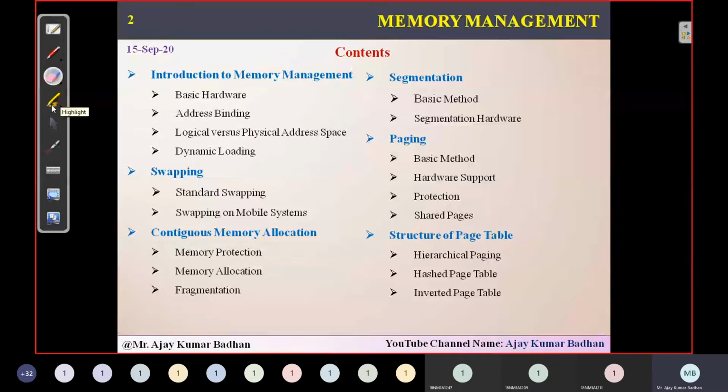Basically, if you talk about paging and its structure, apart from this we have demand paging also, that is also a part of it. That comes in your second part. Whatever you are seeing on the screen right now belongs to the first part. So today we'll try to cover the basic introduction to memory management. So let's begin with that.